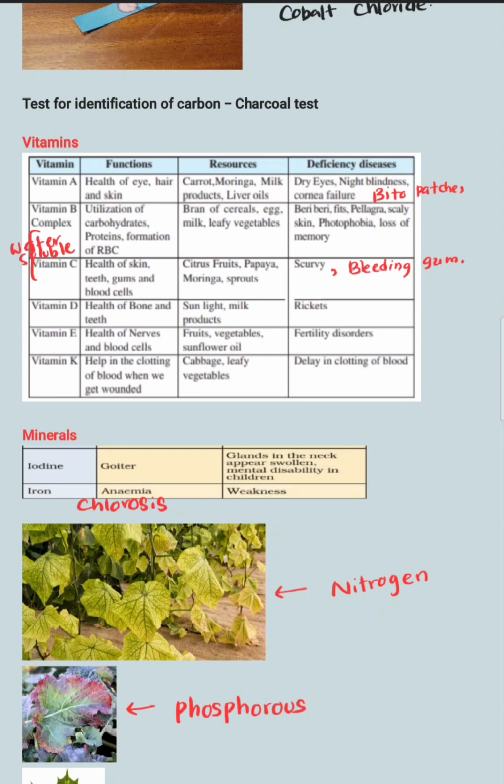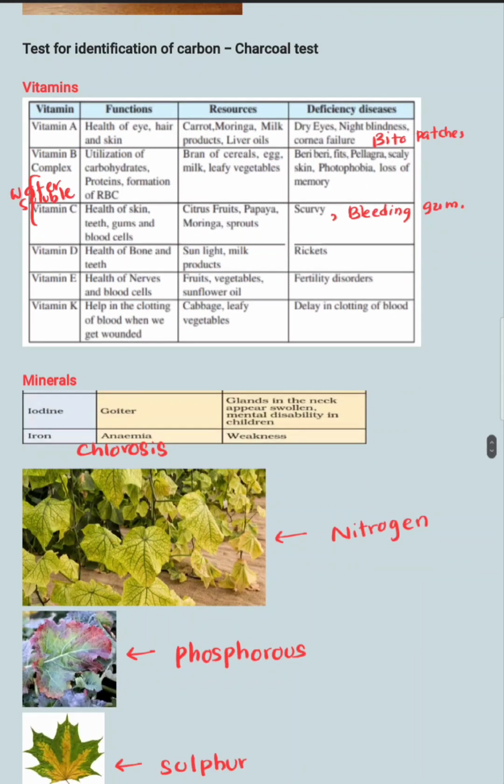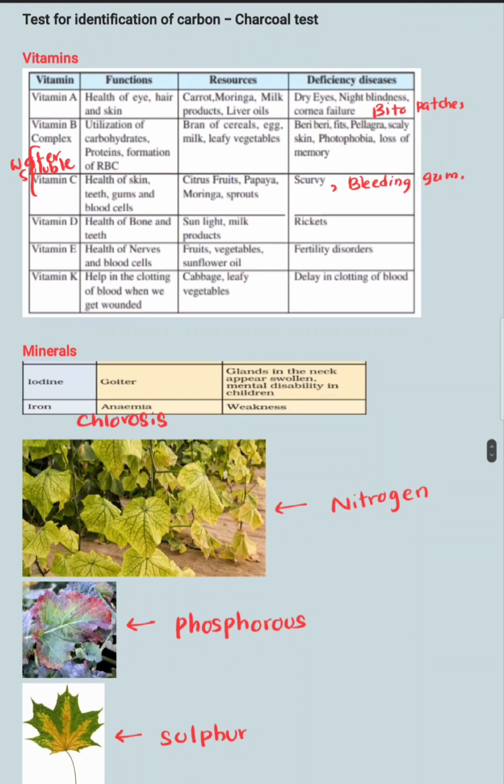Vitamin D, rickets. Vitamin E, fertility disorders or immature births. Vitamin K, delay in clotting of blood. මෙතනදී අනිවාර්යෙන් delay කියන එක ලියන්න ඕන. blood clotting කියලා ලියන්න බෑ. delay වෙනවා. And the minerals examples, iron, iodine කියන දෙක අනිවාර්යෙන් most important අහන්න පුළුවන් එකක්. ඒකින් මේ දෙකවත් මතක තියාගන්න.